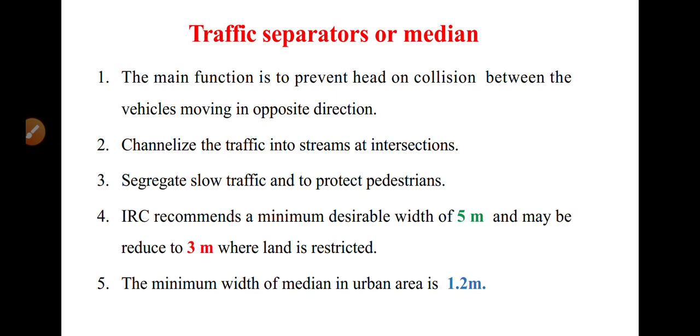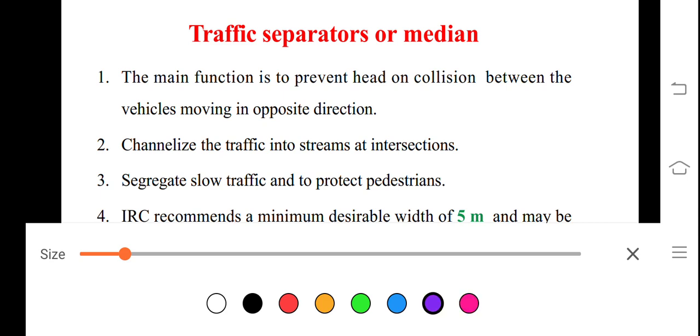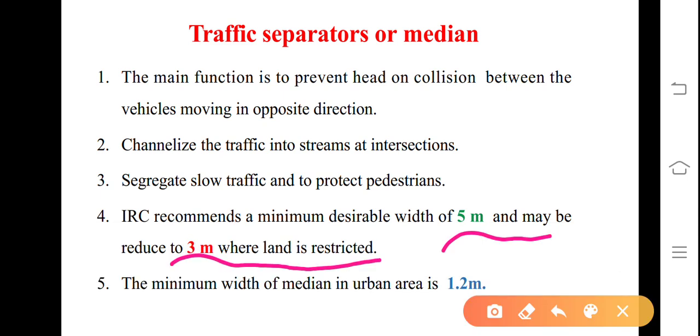Therefore, IRC recommends a minimum desirable width of 5 meter, which may be reduced to 3 meter where the land is restricted. Also, the minimum width of median in urban area is 1.2 meters.